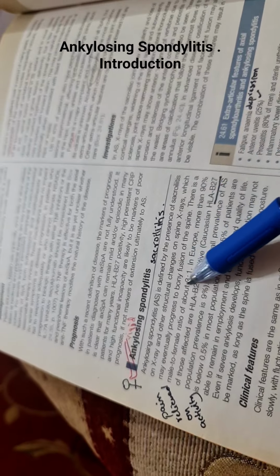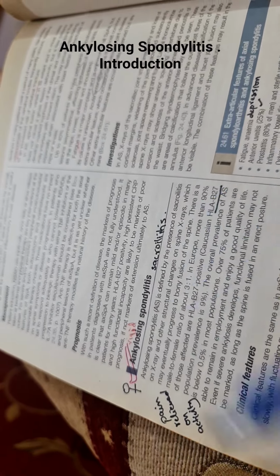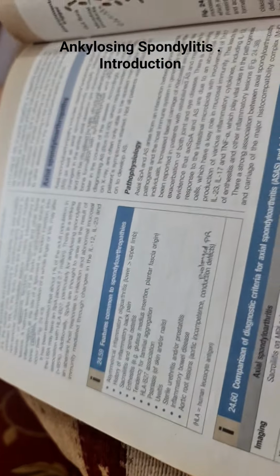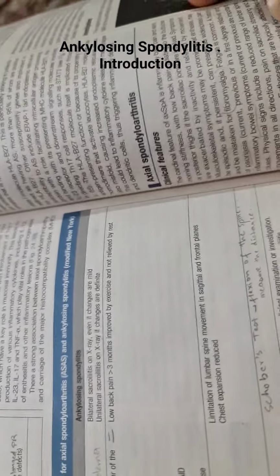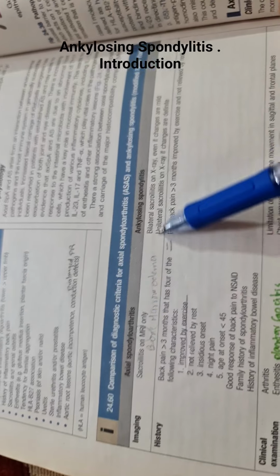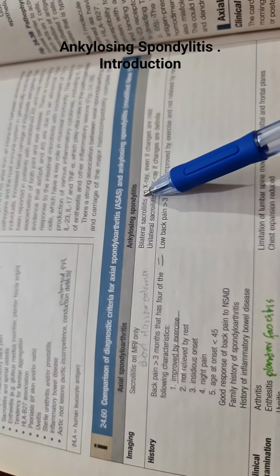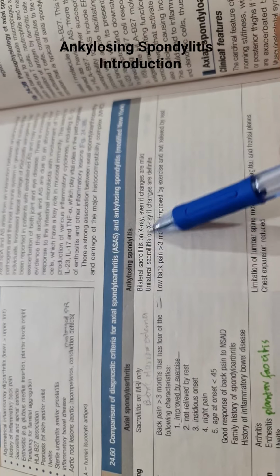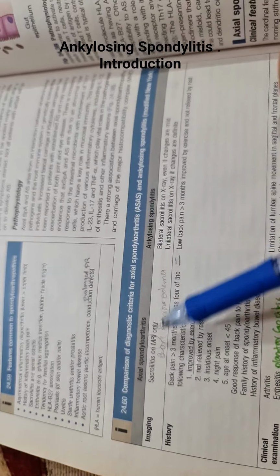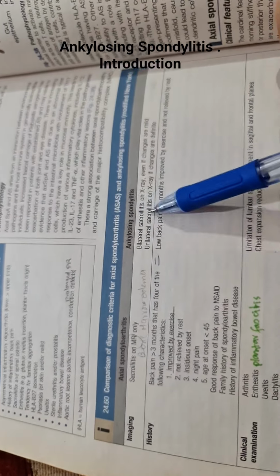Okay, so next we have ankylosing spondylitis, and this is how axial spondyloarthritis progresses at the next stage. In this table, we can see that sacroiliitis was only evident on MRI in axial spondyloarthritis. However, in ankylosing spondylitis, we'll have bilateral sacroiliitis on X-ray or unilateral sacroiliitis on X-ray. That is how the imaging will be given to us.